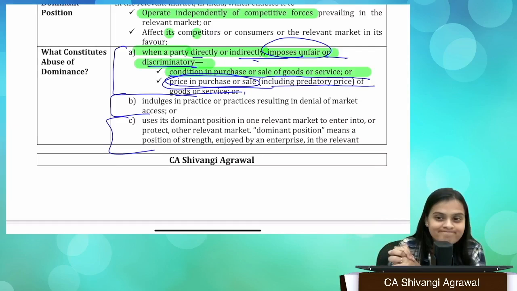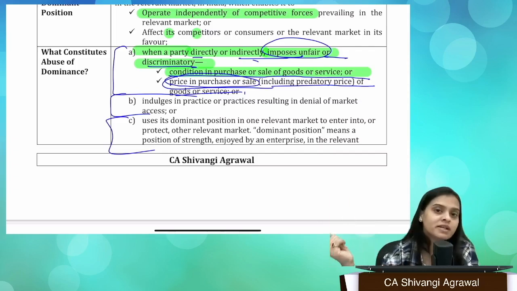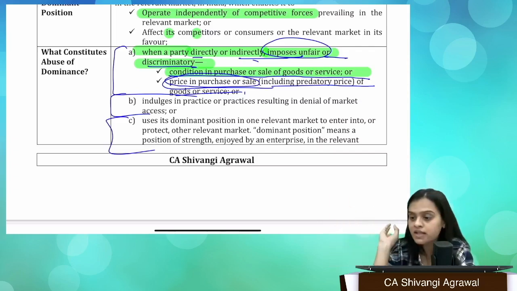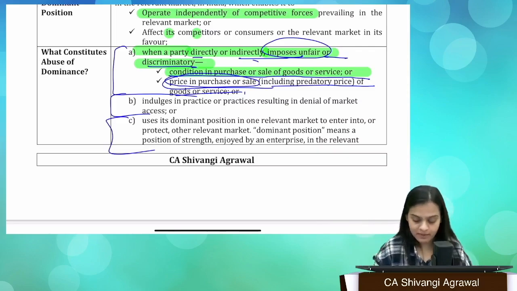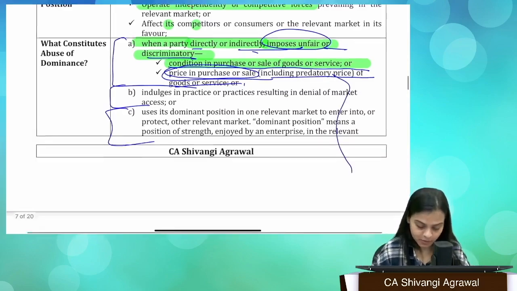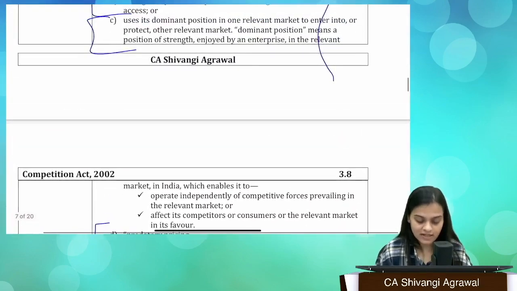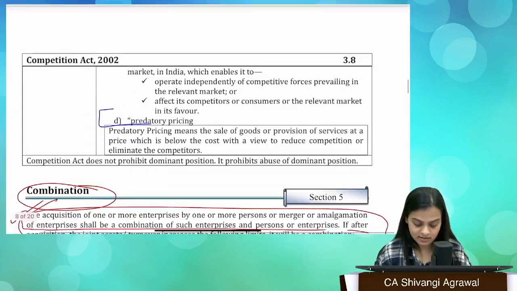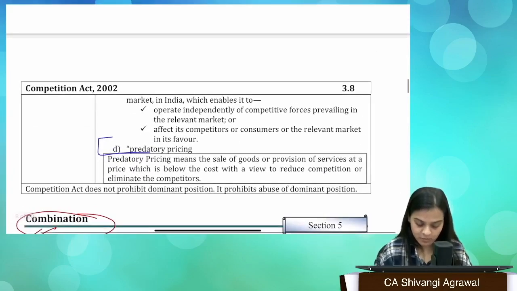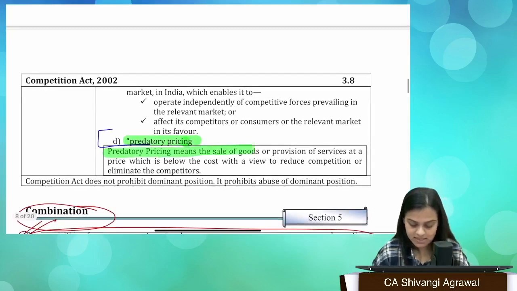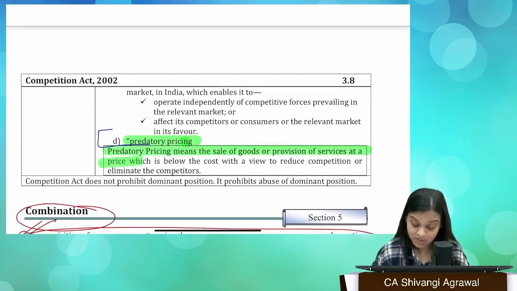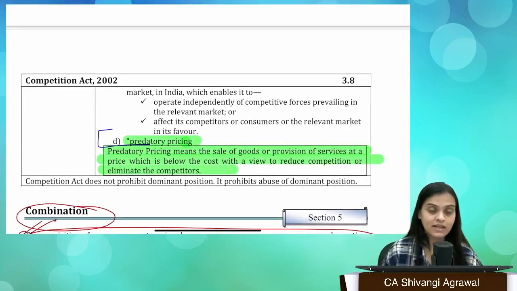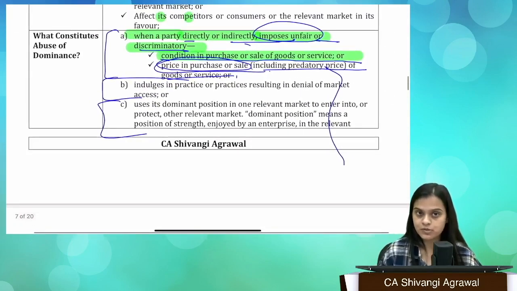Now, what happened? This particular enterprise sold below cost to eliminate its competitors, and that is what exactly is predatory pricing. Predatory pricing. So if you want, you can write over here. Otherwise, it's actually written. The last point is predatory pricing only, and predatory pricing means the sale of goods or provision of service at a price which is below the cost with a view to reduce competition or eliminate the competitors, right? So this is basically the last point also.